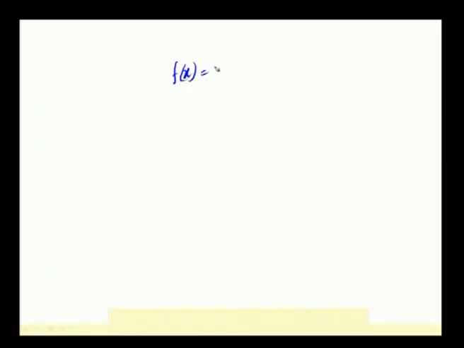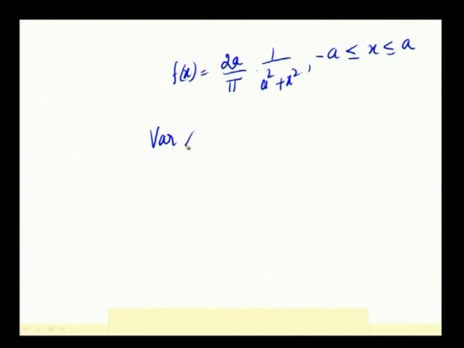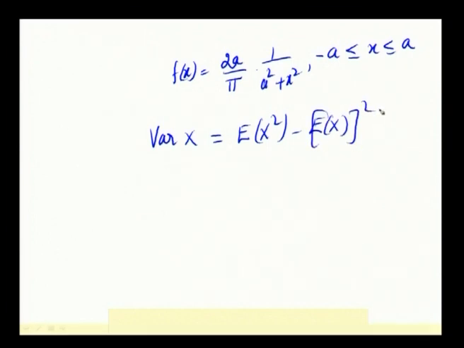f of x is given to be equal to 2a by pi into 1 by a square plus x square, from minus a less than or equal to x less than or equal to a. This is the PDF given and we have to find the variance. Directly writing the variance formula, variance of x is equal to expectation of x square minus expectation of x the whole square. So, first we have to find E of x, then E of x square, then the variance of x.